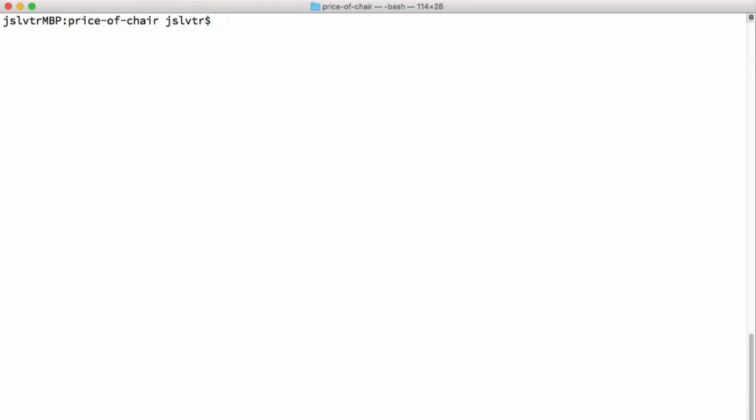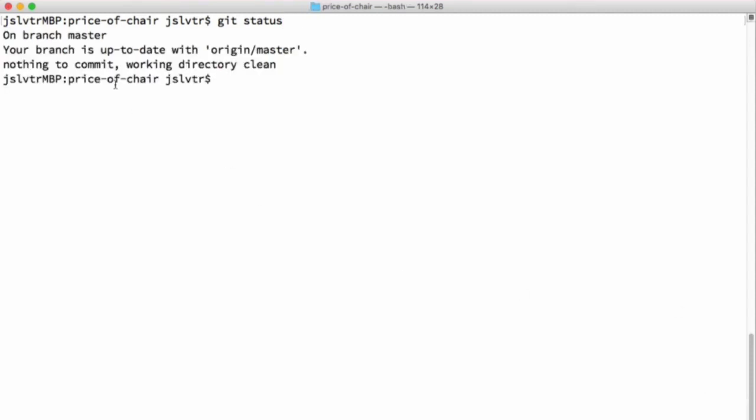So the first thing to do is type in git status, and that is going to tell you the current status of your local repository. So what it says is you are on the branch master, and branches are not something that we're going to cover in this course. There is a separate course for that. And it's saying that your branch, which is the master branch, is up to date with origin/master. So origin/master is the remote repository, the one in GitHub, and it's saying that your local branch is up to date, so they are both essentially at the same level.